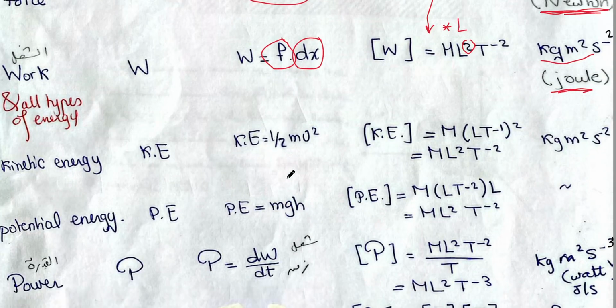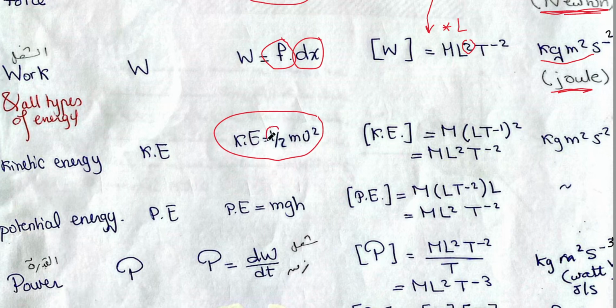If we want to find the dimensions of the kinetic energy, we will put the relation of the kinetic energy. Kinetic energy means the energy gained by the body due to its velocity. Kinetic energy equals half m v squared. I want to get its dimensions, so I will get the dimensions of each part alone.